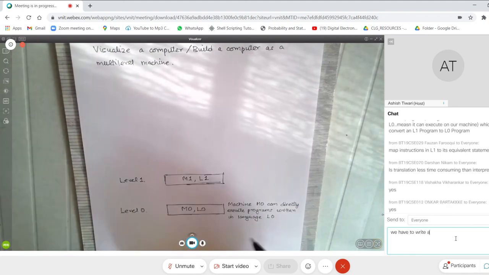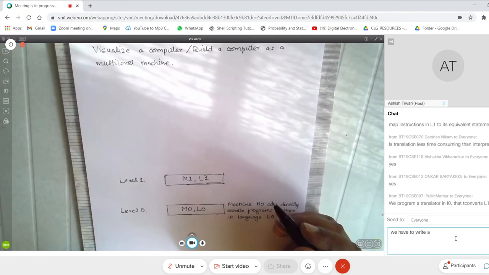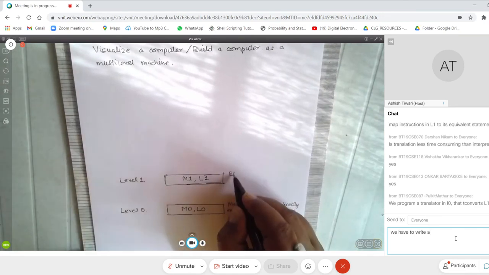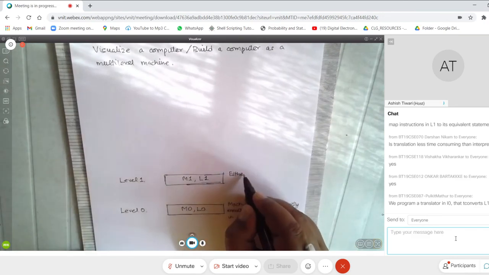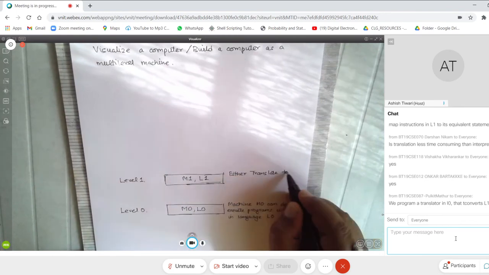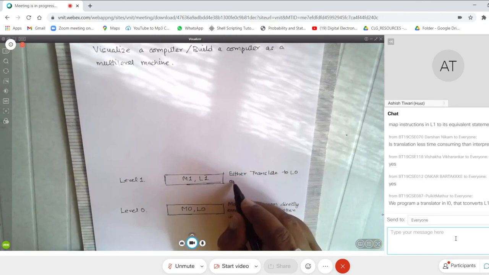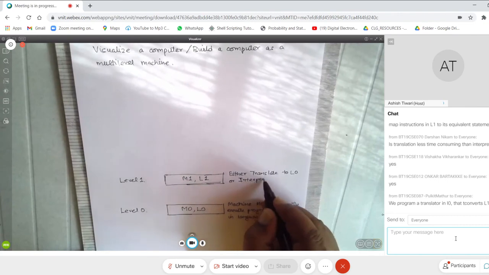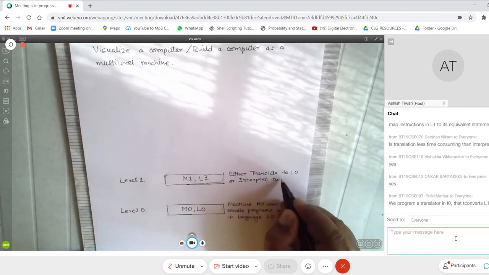So we program a translator in level 0. Either translate to L0 or interpret to L0.